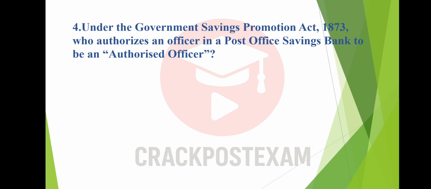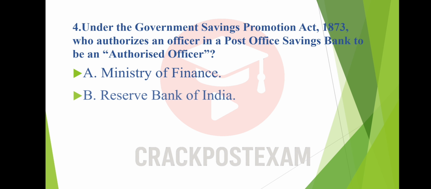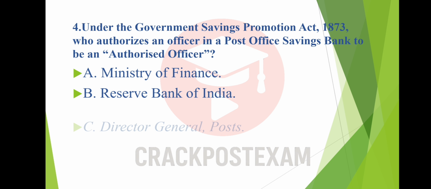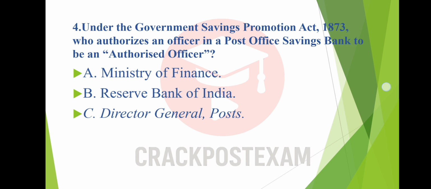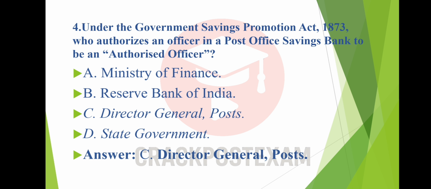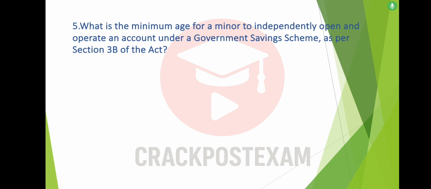Question number 4. Under the Government Savings Promotion Act 1873, who authorizes an officer in a post office savings bank to be an authorized officer? Option A. Ministry of Finance. Option B. Reserve Bank of India. Option C. Director General Post. Option D. State Government. And the answer is option C. Director General Post.